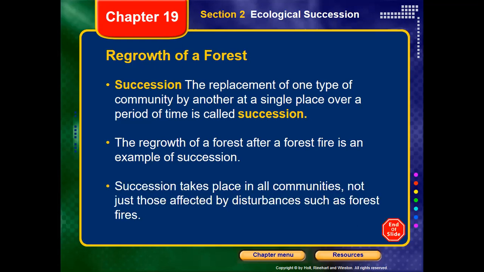Succession takes place in all communities, not just those affected by disturbance. It doesn't have to be a natural disaster that starts succession. Even in balanced environments, over time they undergo succession. To clarify the idea, for example, in a certain place there may be a kind of plant that is dominating the place and is found in large numbers. After a while, the nutrients necessary for this plant are not available as much, so the plant is going to decline and its numbers will decrease.